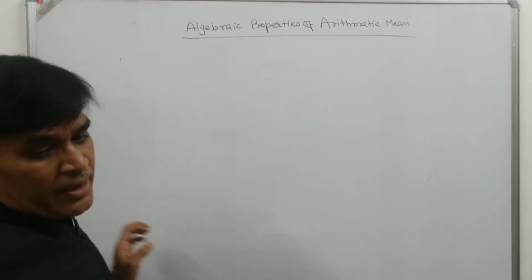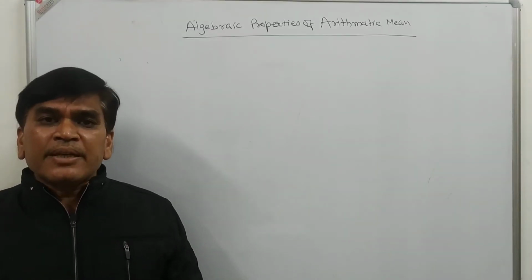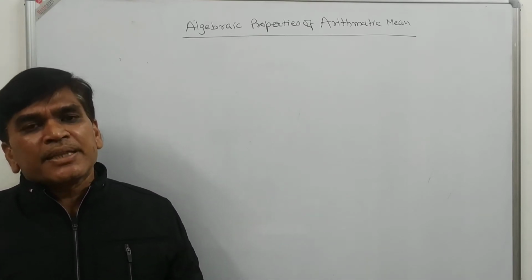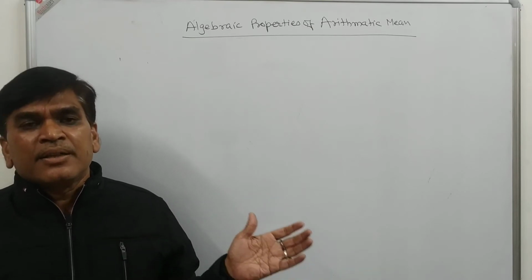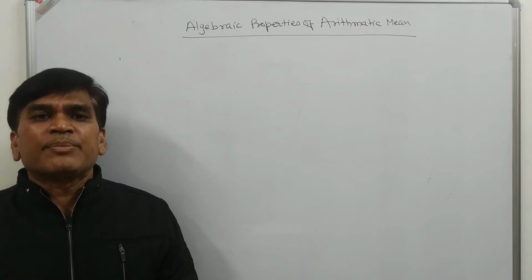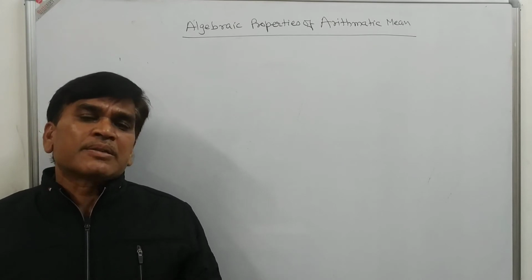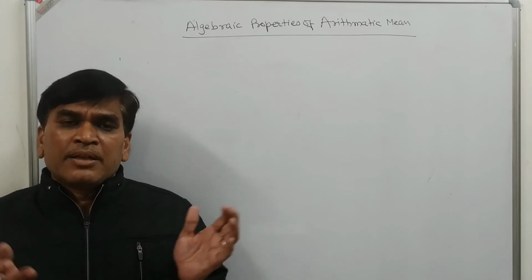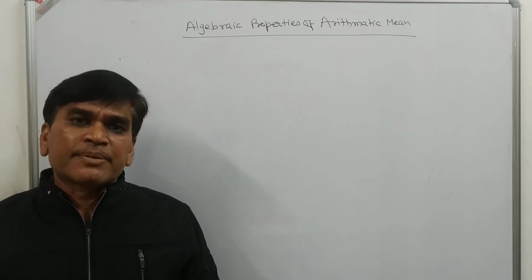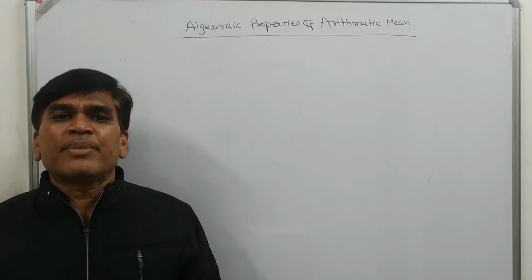If we have a very large series, then we can divide the series into 2 parts, 3 parts, 4 parts, and then we can calculate the arithmetic mean of the different parts and get the combined arithmetic mean. It's a facility in the arithmetic mean. We cannot divide the median or the mode into parts, but only the arithmetic mean can be divided into parts and give a combined arithmetic mean.